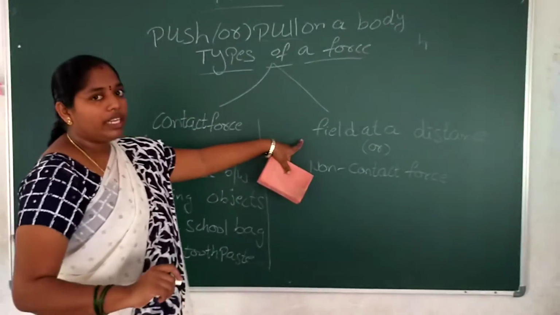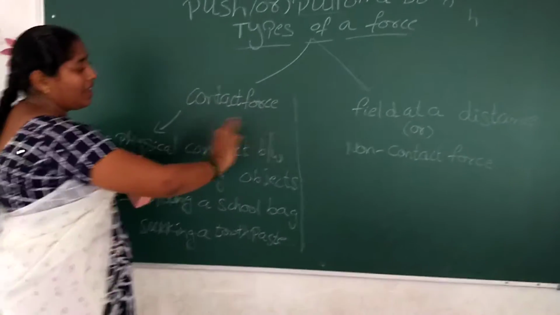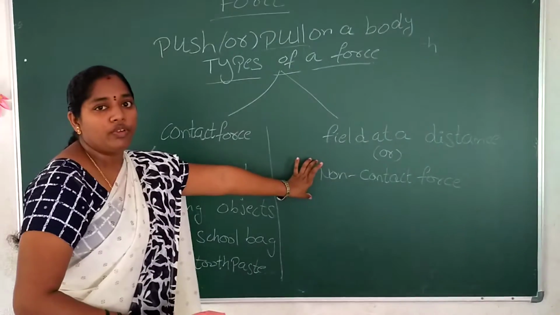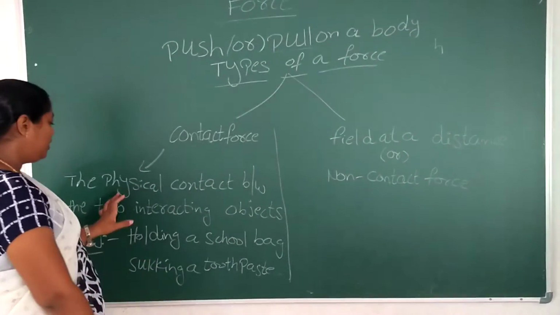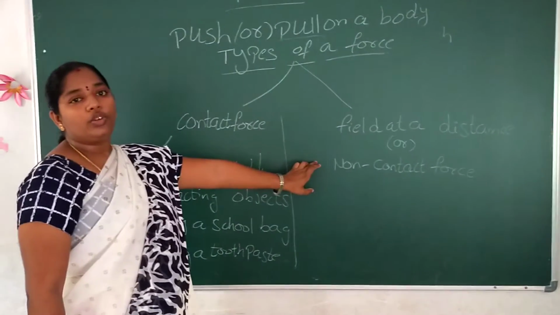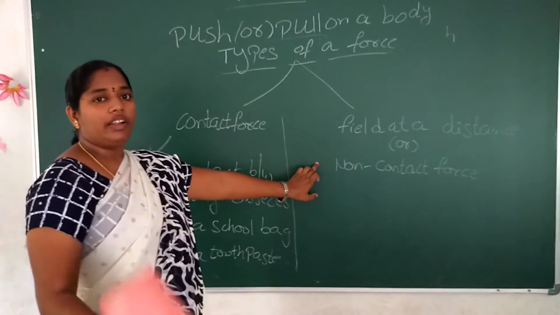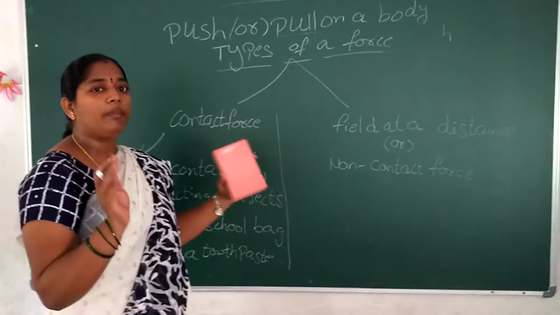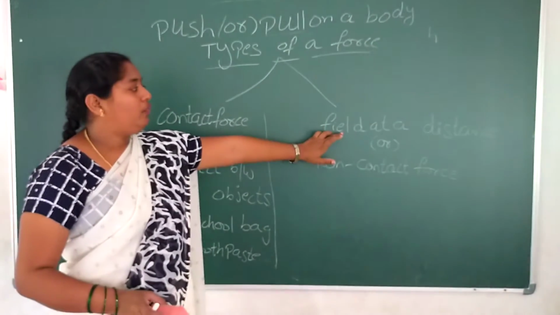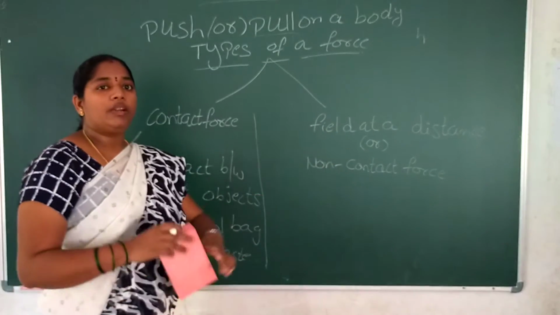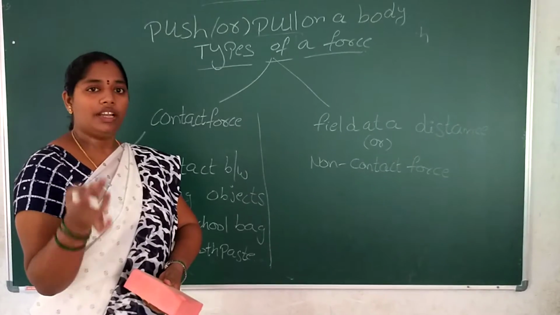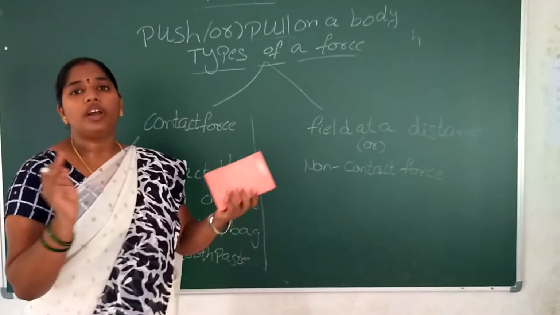And next, field at a distance, or non-contact force. This means the opposite of contact force. In contact force the two bodies are in contact. In this case, the two bodies are non-contact. That means both are not in contact but force will develop. That means a field is created. Magnetic field, electric field and gravitational field will be created and both the objects